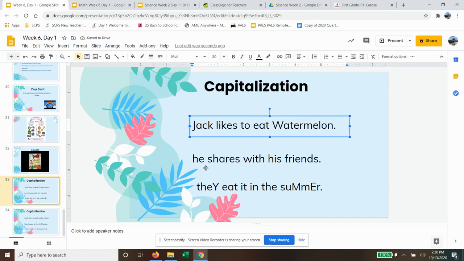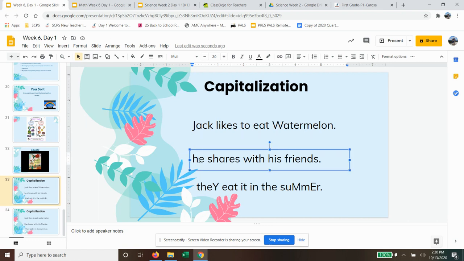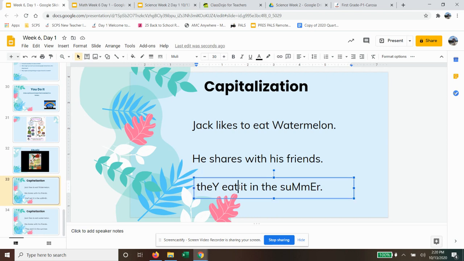And then when we have a period, after the period, the first letter should be capitalized. And we did the same thing for the last line, and that's what we talked about in reading on October 13th, 2020.